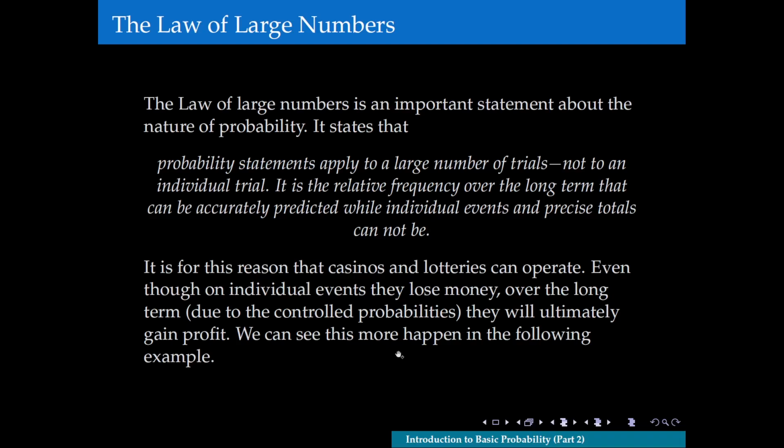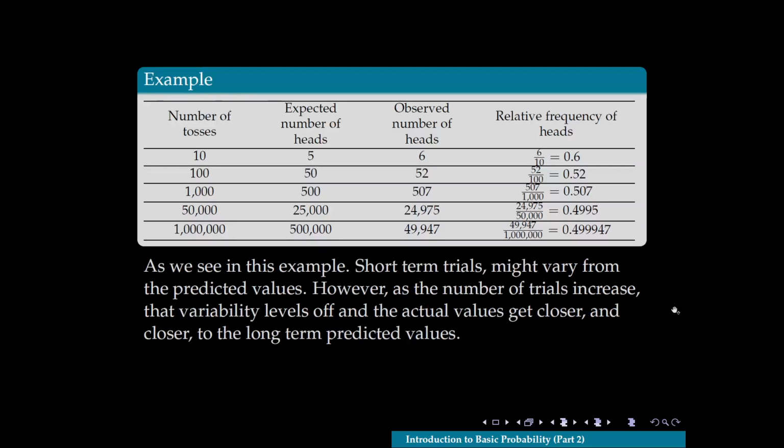To better exemplify this and see it happening, let's consider the following example. Suppose we have a coin and we're going to flip it. In the first column, we see the number of times that we flipped it. The second column is what we expect to happen if we're flipping a fair coin.